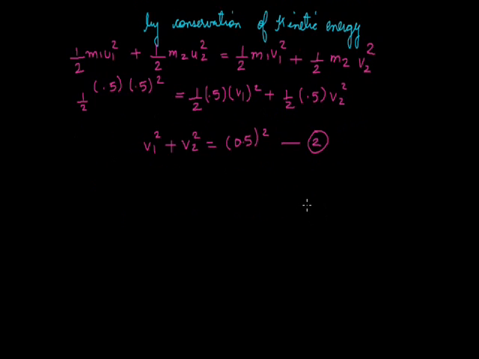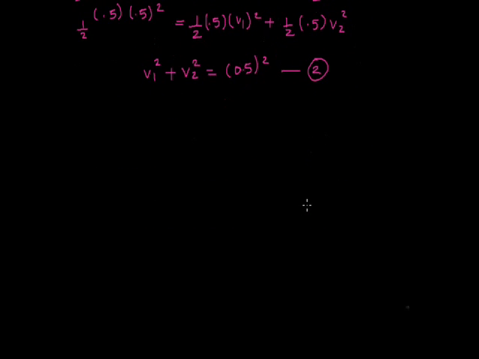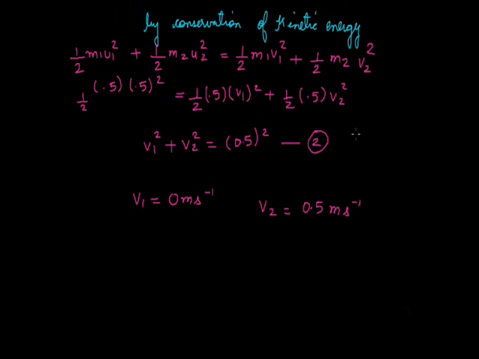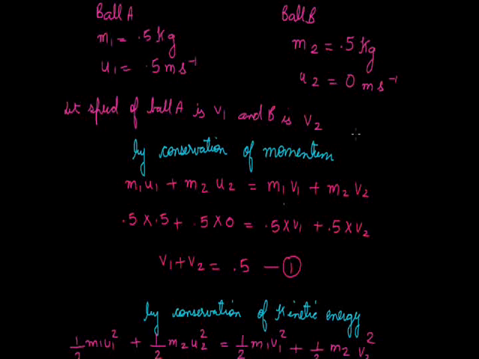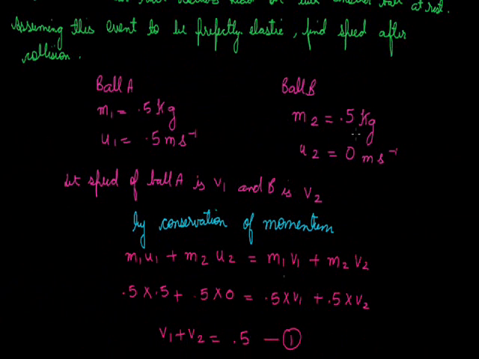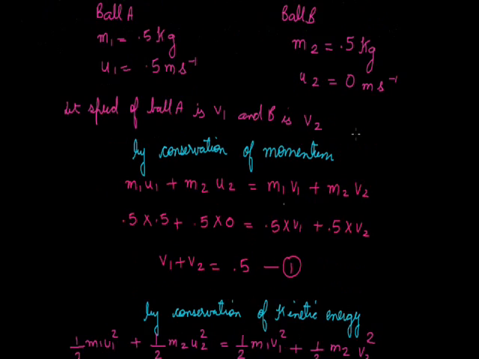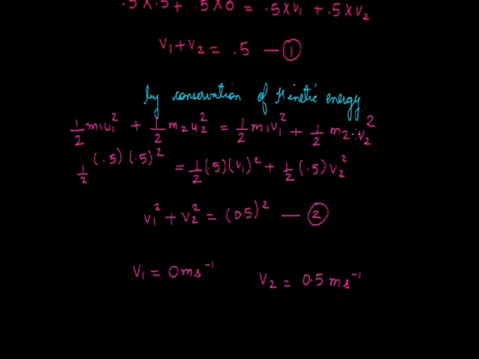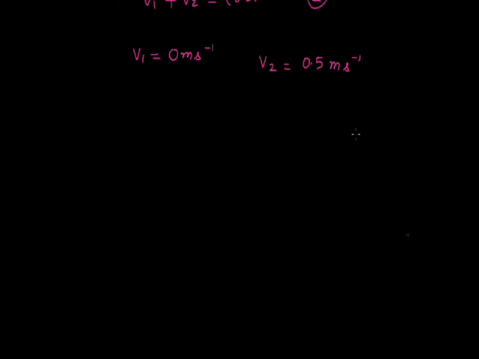Now we have two variables and two equations, so we can solve them mathematically. By solving these two equations, we get v1 as 0 meter per second, while v2 is 0.5 meter per second. So these are the respective velocities of ball A and ball B after the elastic collision. Whenever it is said that the collision is perfectly elastic, it is better to use the conservation of kinetic energy. Let us discuss the next question.